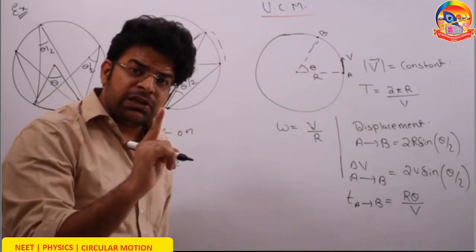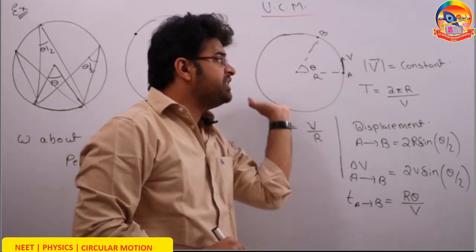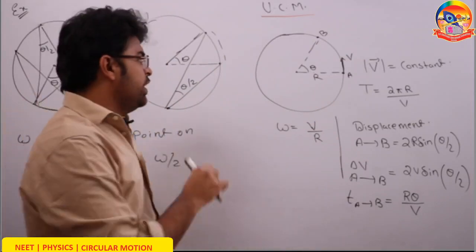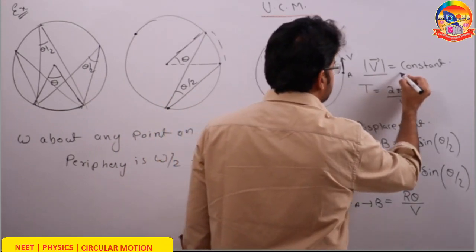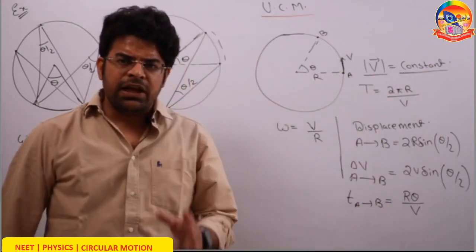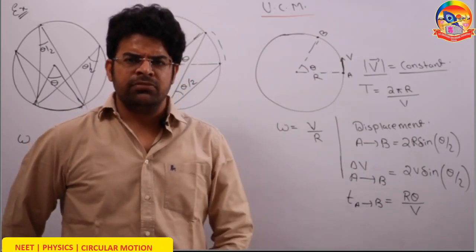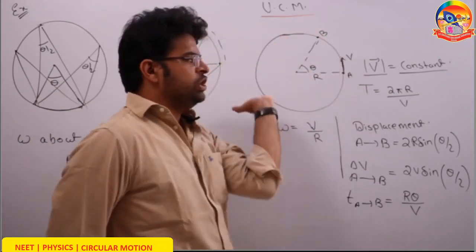When it moves in a circle with a constant speed, it is not at all moving with constant velocity because the direction keeps on changing. So the first thing we need to remember in uniform circular motion: the magnitude of speed is constant. If they ask you if a particle performs uniform circular motion, is the particle accelerating? Your answer has to be yes. Why? Because the direction keeps on changing.